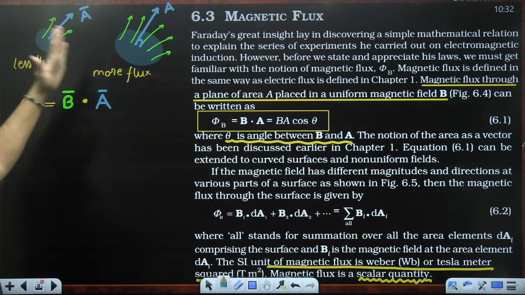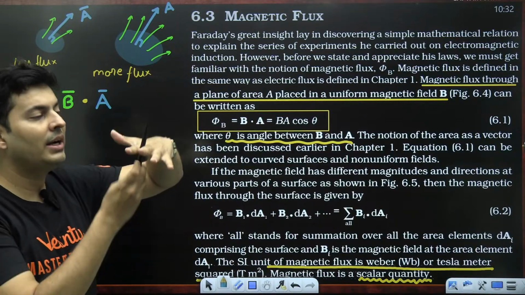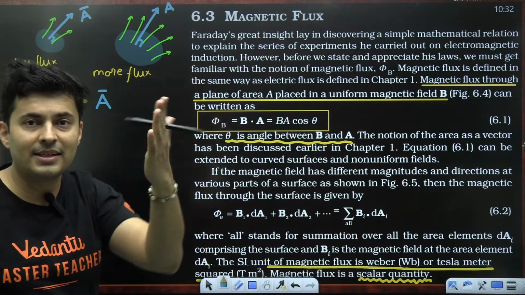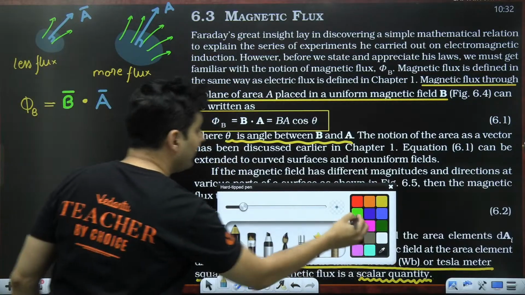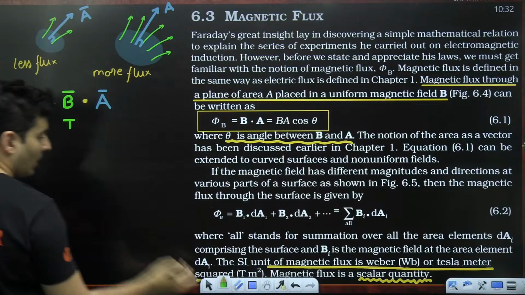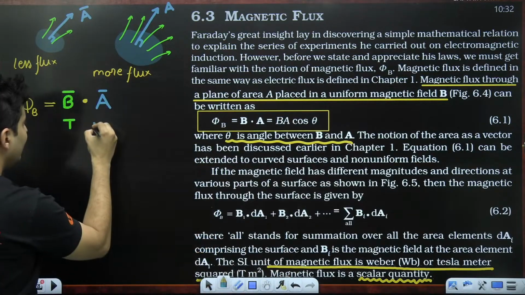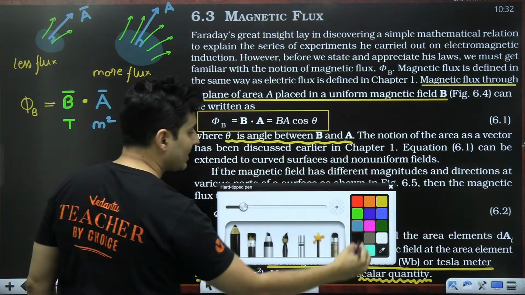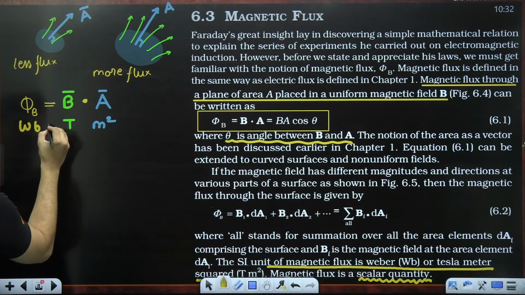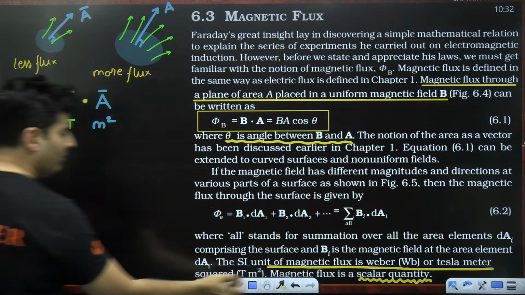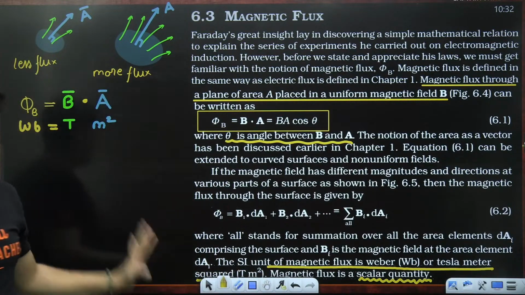Area is a vector quantity when it is shown as a perpendicular to the surface itself. Magnetic field is measured in Tesla. Area is measured in meter square. So Tesla meter square is exactly a Weber. A Weber is nothing but Tesla into meter square. That's what they have mentioned over here.